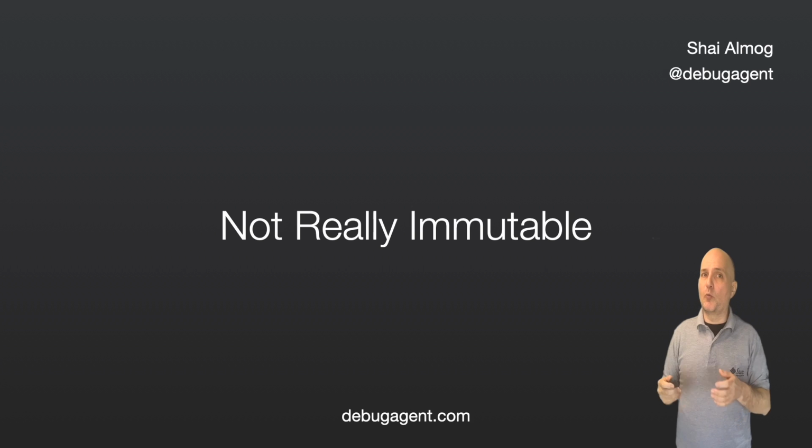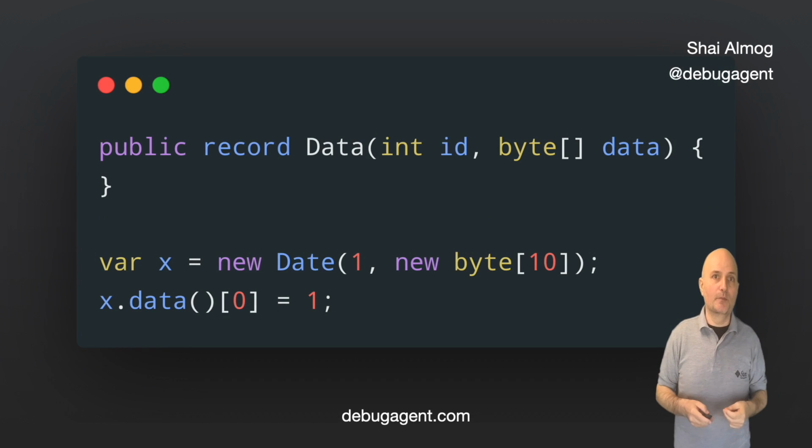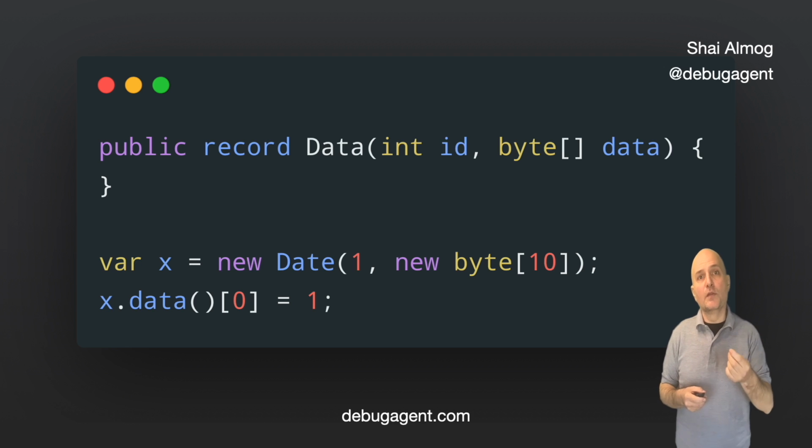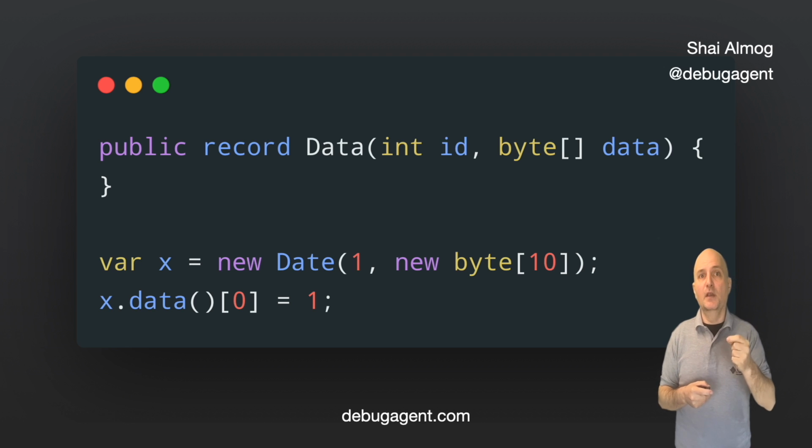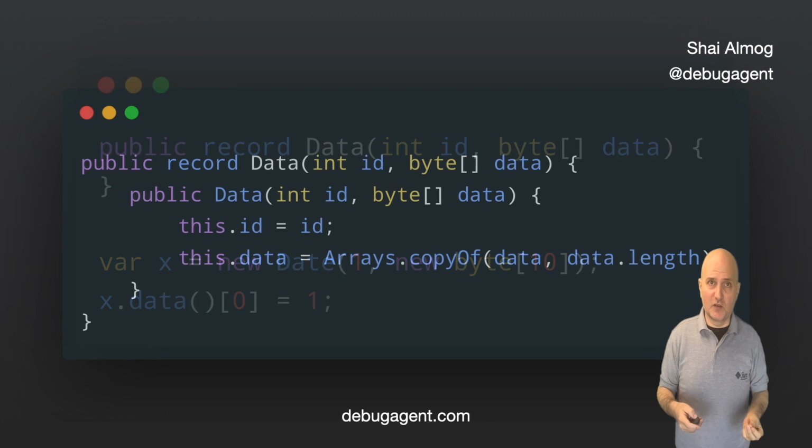The second problem with records is the fact that they aren't really immutable. Consider this code. The ID value is indeed immutable. Java passes values and won't let us change a primitive. However, arrays and objects are references, and their referred content can be modified. Java has no way of blocking that. There is a partial workaround, but it isn't great.